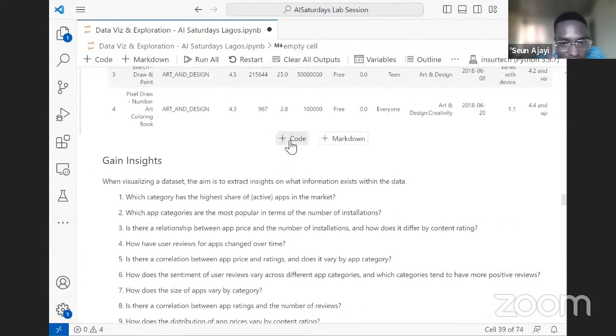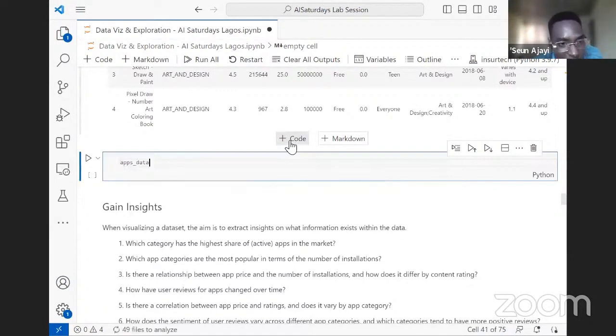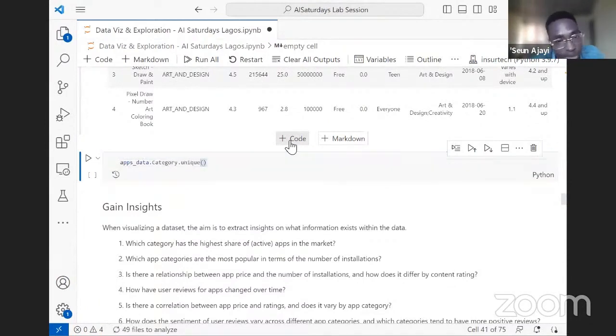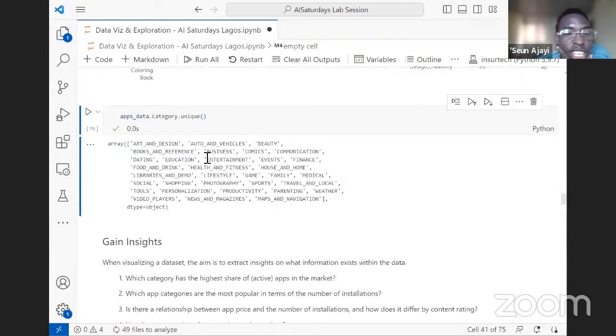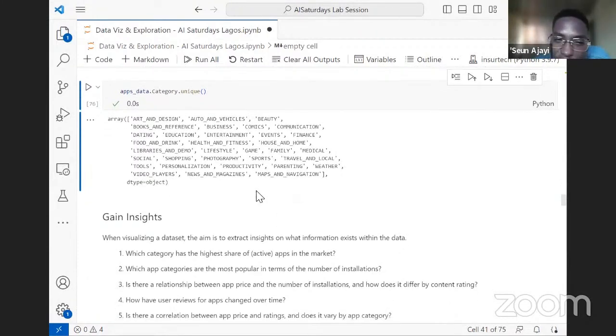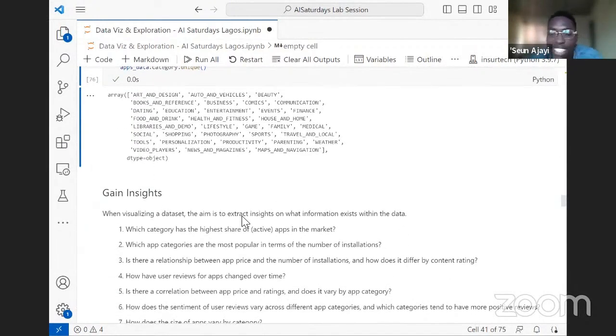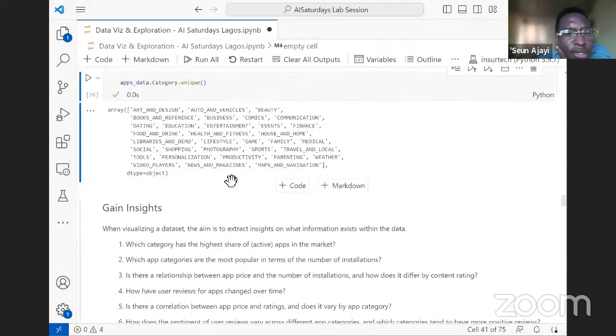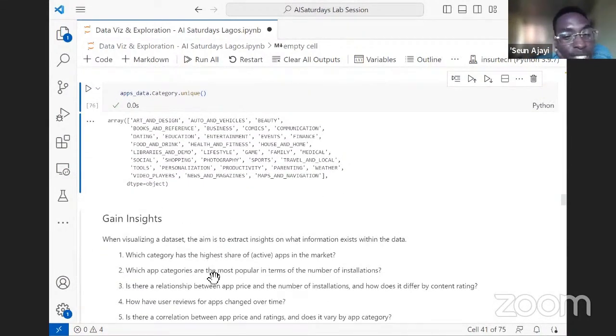Okay, let's do a check on the unique categories. A good way to do that is just to call on the colon as a category and do a unique method, you can also say unique function, to check the unique categories. So I have art and design, auto and vehicles, beauty, we have productivity, game, family. I have gone through this and I know the category that is most downloaded, and it's quite interesting. So I'm trying to ask now, if you had to guess which category has the most installations, what do you think? What category do you think it will be?